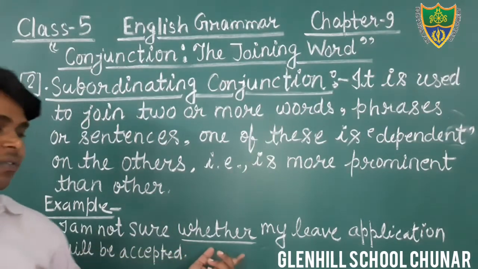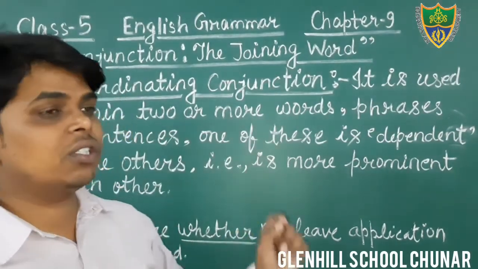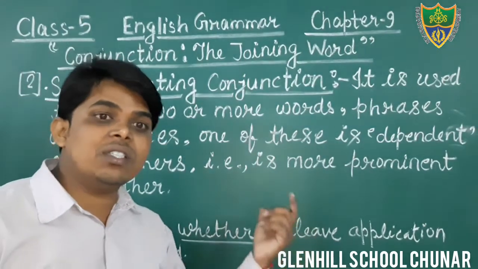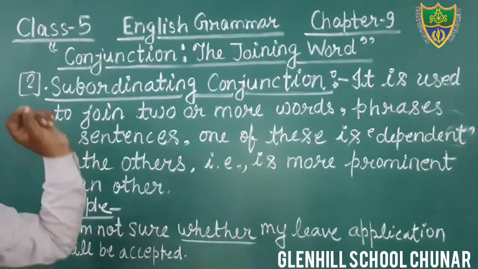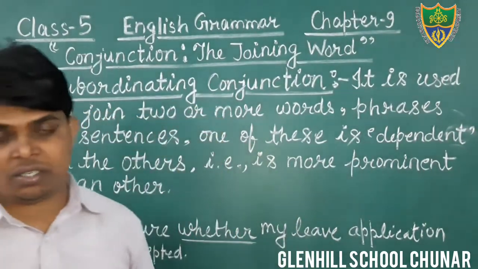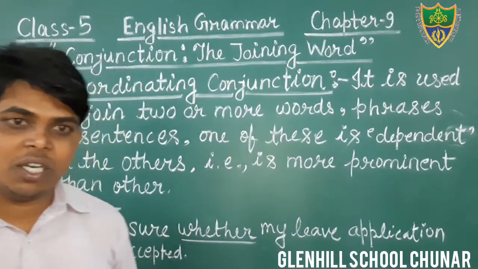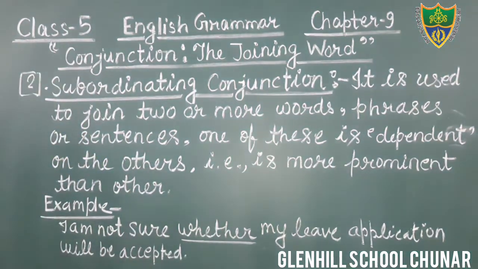The word whether is used as a subordinating conjunction in this sentence. Okay, students? So just write down what a subordinating conjunction is. It is used to join two words or more than two words, phrases, sentences, but one of these is dependent on the others.